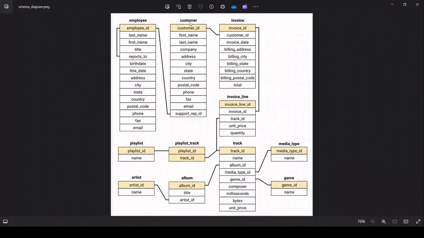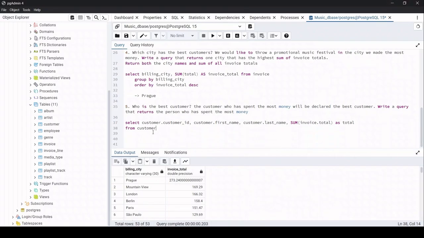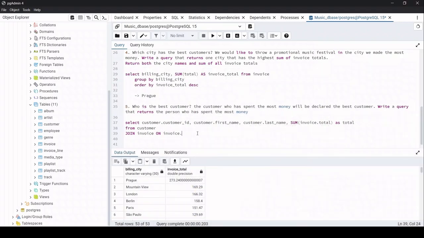Because I have to join the customer table and the invoice table, that's the reason I'm taking from the customer table. From customer join, which table do I need to join? The invoice table, right? So join invoice on. The common thing between the customer and invoice is customer ID. So invoice dot customer ID is equal to customer dot customer ID. Now we have finished with the join.